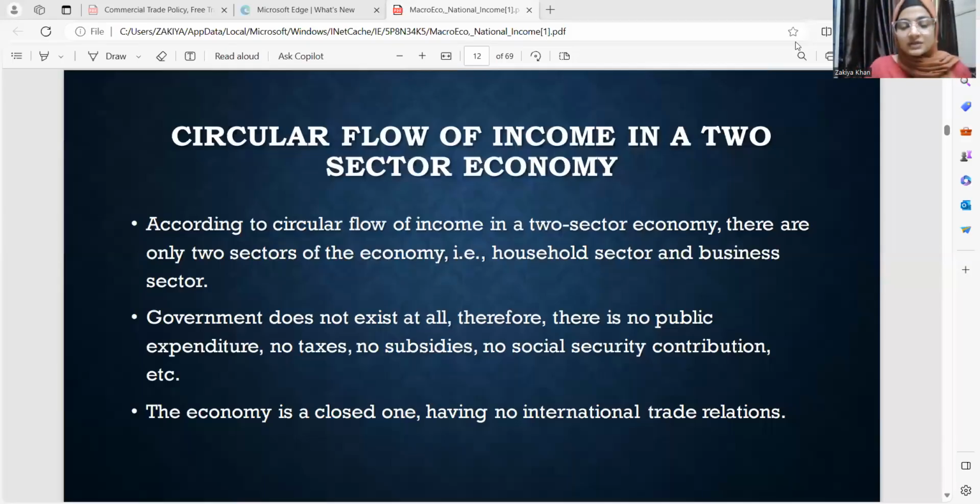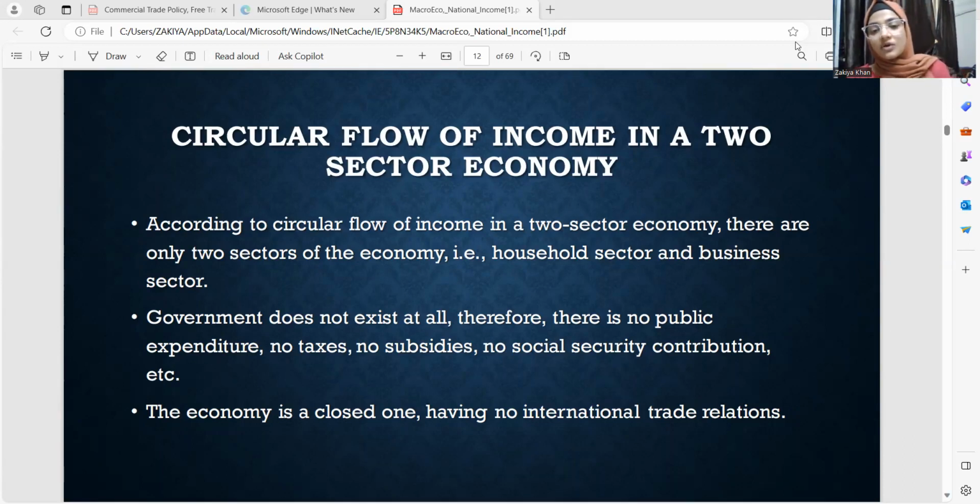We'll be discussing the circular flow of income and expenditure in a two-sector, three-sector, and a four-sector economy. Now, what are these sectors? For two-sector, we'll talk about household and firms.